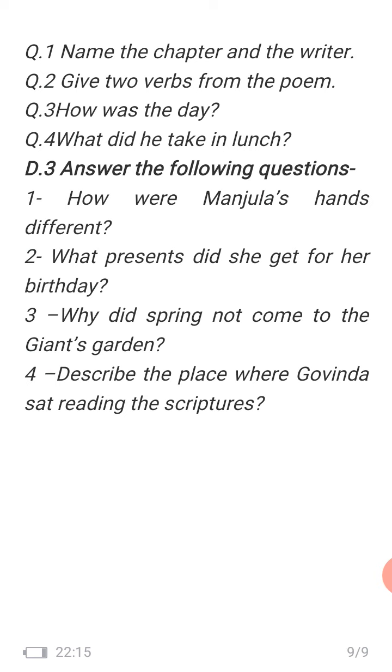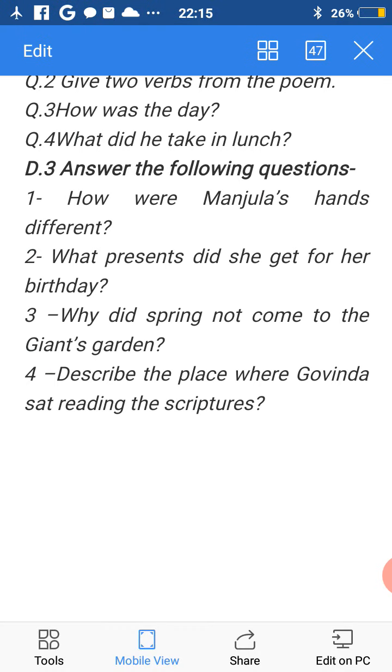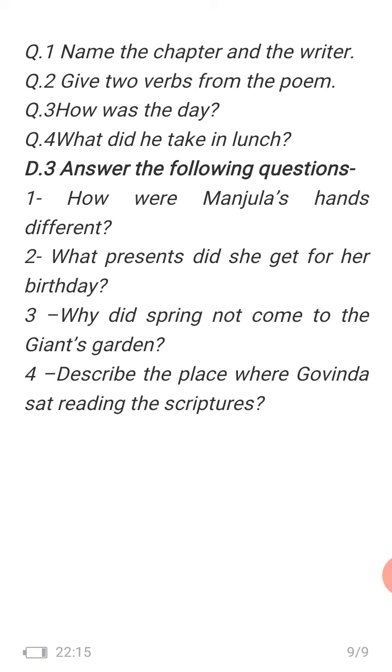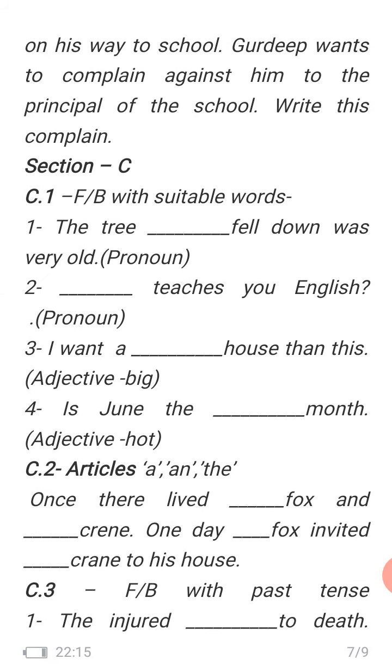Now I have told everything. But here question number 3: why did spring not come to the giant's garden? I have already told you about that. When the children were not allowed, the spring did not come to the giant's garden, because he saw that it is not good that the children are not allowed, so the spring did not enter the garden. So the question paper has been discussed with you.